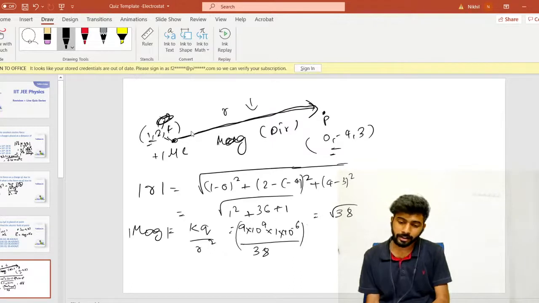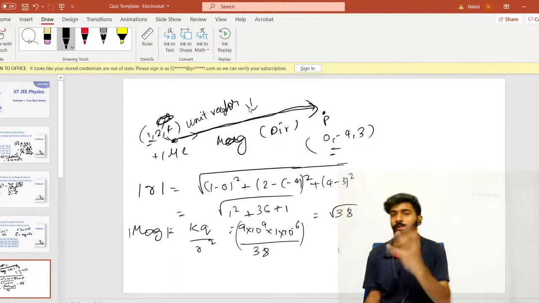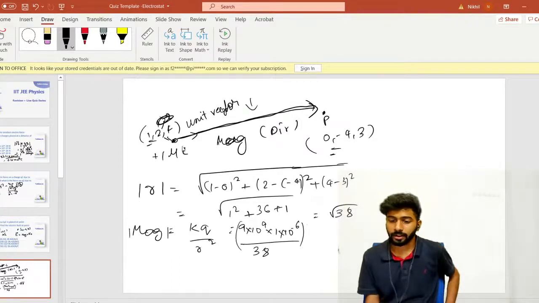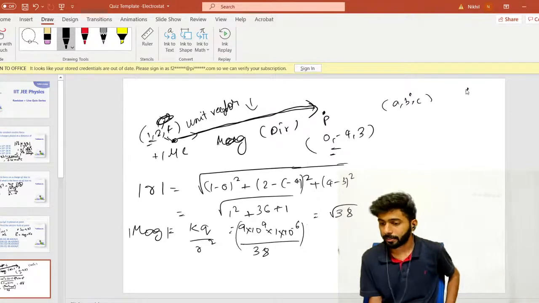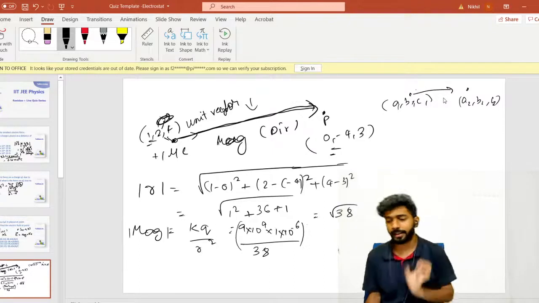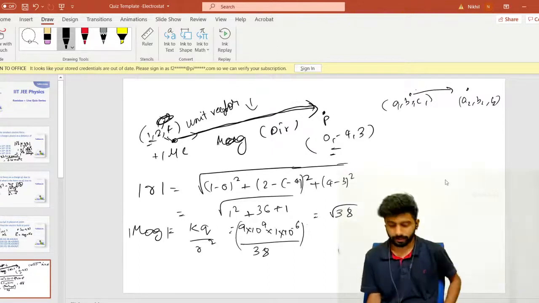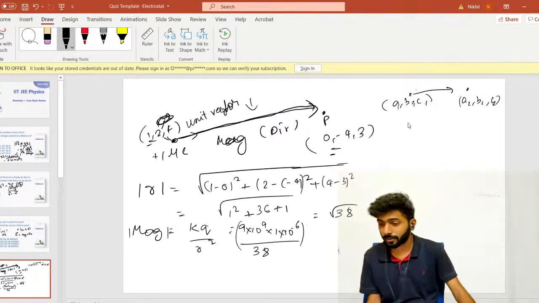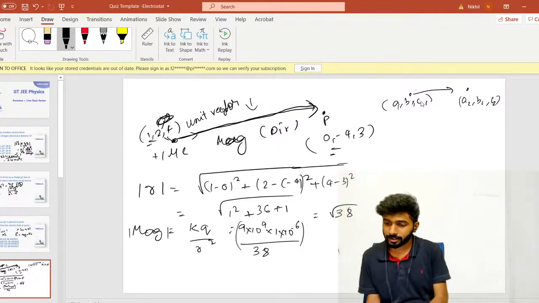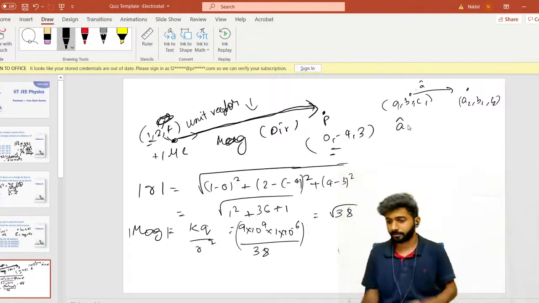Direction is always represented in the form of a unit vector. So to know direction, you have to understand the concept of unit vector. So what is the unit vector? If I have a point A1, B1, C1, and the other point is A2, B2, C2, then how will I get the unit vector starting from here and going there? Unit vector is a vector which is having magnitude 1, and pointing in a given direction. How will I get this vector? Let's say the unit vector is A cap. Typically you represent unit vectors with a cap.